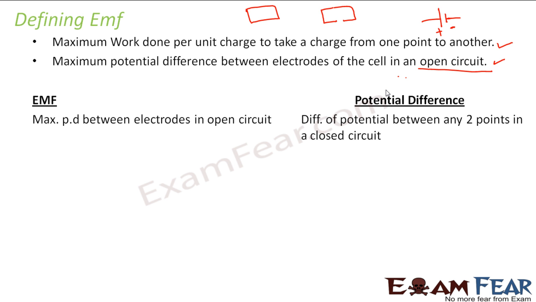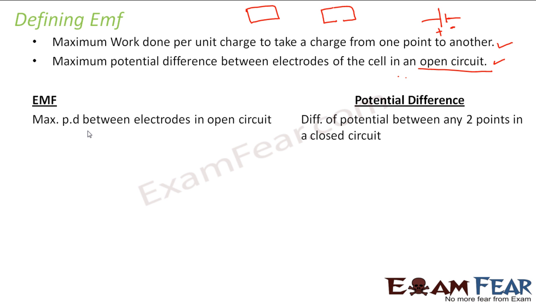EMF basically represents the maximum potential difference between electrodes in open circuit, because once the circuit becomes closed, in that case what happens? The circuit will also draw some current from that cell, from that battery itself. Therefore its potential difference will reduce. So the potential difference between its electrodes will decrease, right? So EMF talks about the maximum potential difference between the electrodes. That potential difference will be maximum only when no current is drawn or no current flows through the circuit. That means when we are talking about an open circuit.